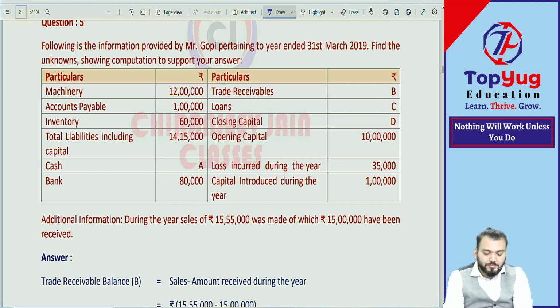चलो, can we do the next question? चलो, question 5. Good question.